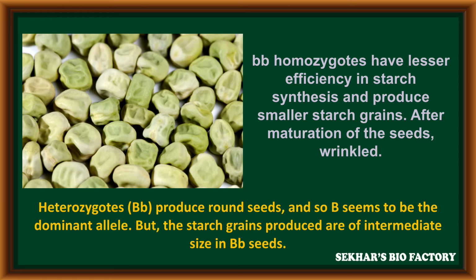But in the heterozygous condition, capital B small b, the shape of the seed becomes round, because B is the dominant allele. But starch grain production is intermediate because of the capital B small b alleles in the seeds.